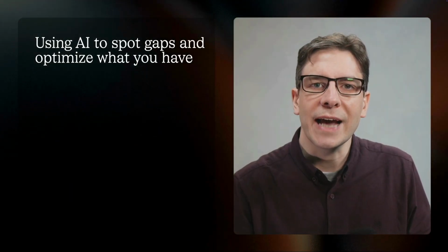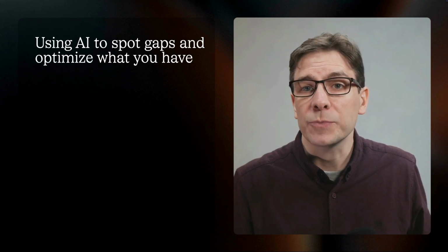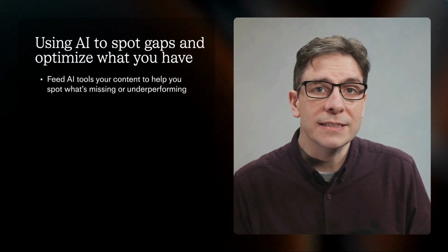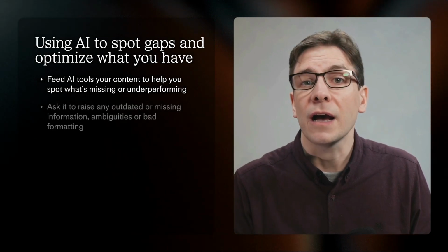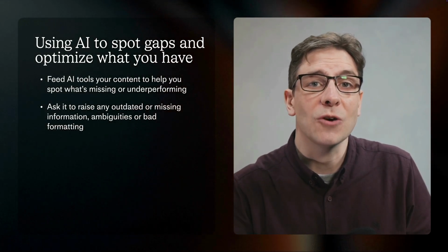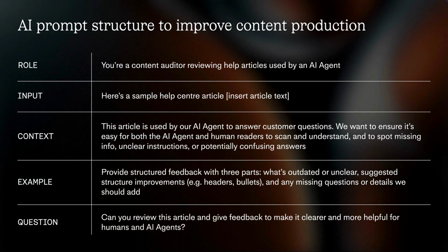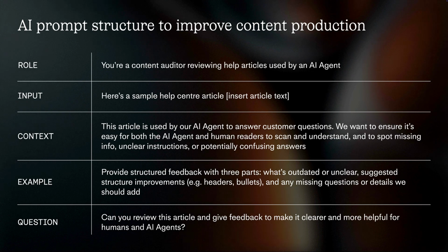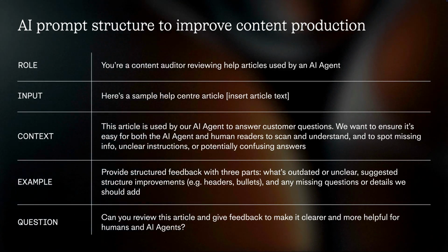You can also use the AI to spot gaps and optimize what you already have. You can feed it your content on a specific topic and ask it to raise any outdated or missing information, ambiguities, or bad formatting. And here is a prompt to help you do that. This one guides the AI to check structure, clarity, and missing details.